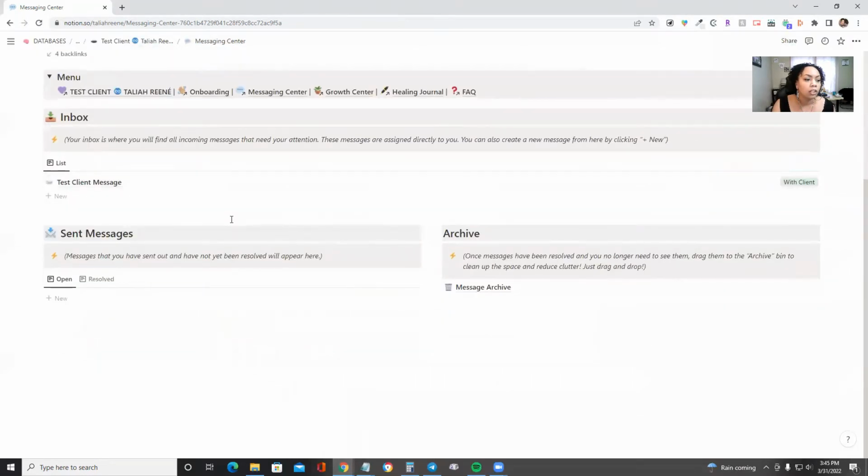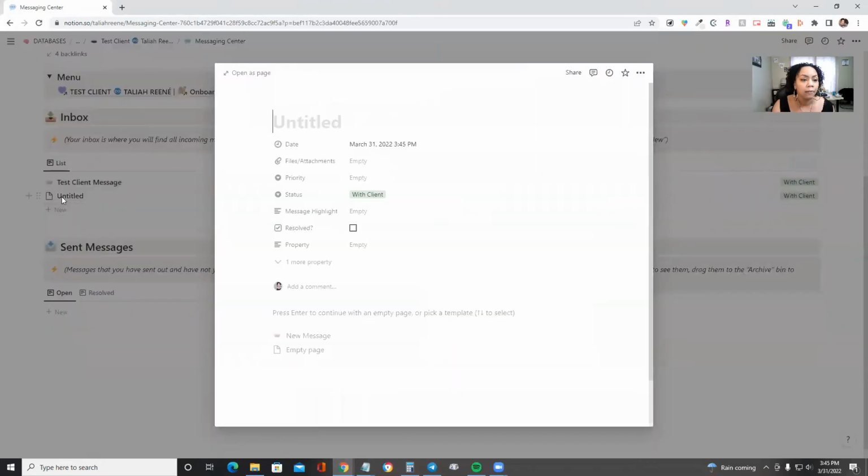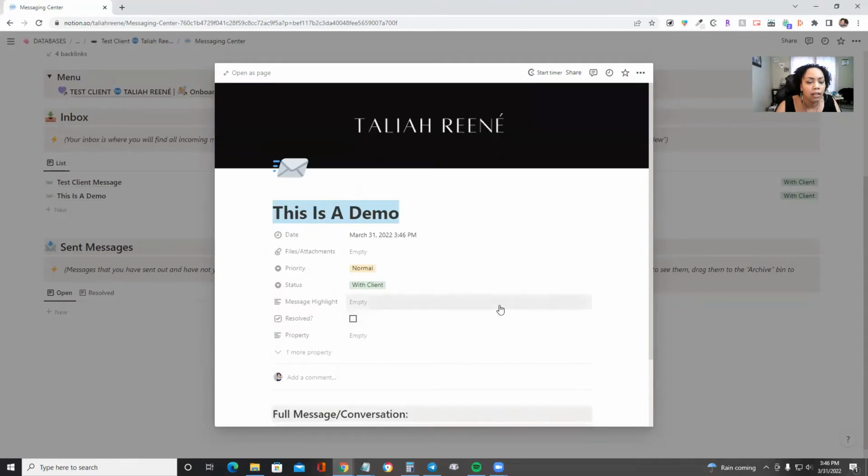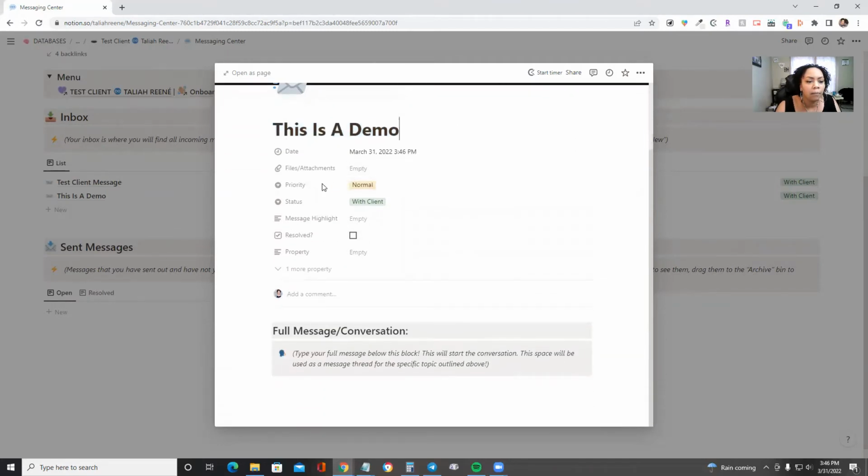All right, so just to show you how to actually create a new message, you'll click the new button right here. And this is a demo. I'm not going to upload anything right now, but we'll change the priority. Oh, actually, no. If you click down here at the very bottom, there's a new message template. Okay, so you can click there, and this is going to load a nice little header and icon, and then it will pre-fill the priority and the status.